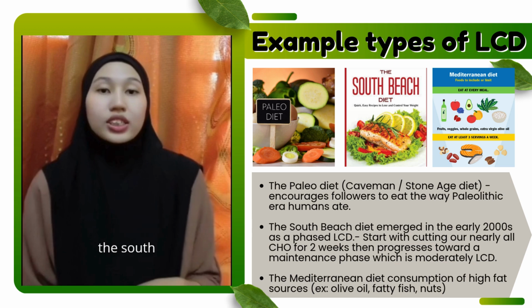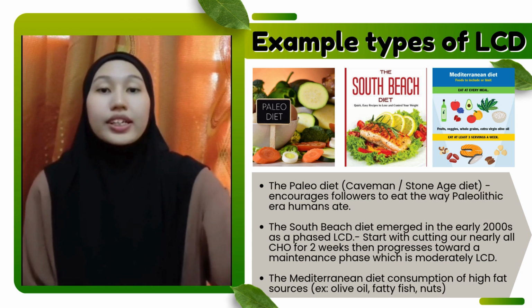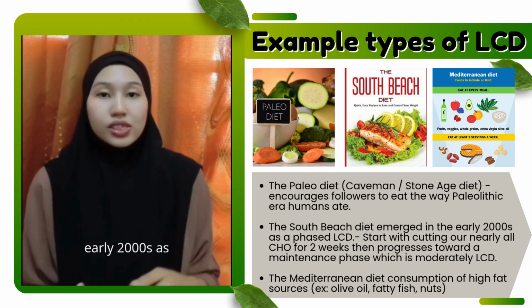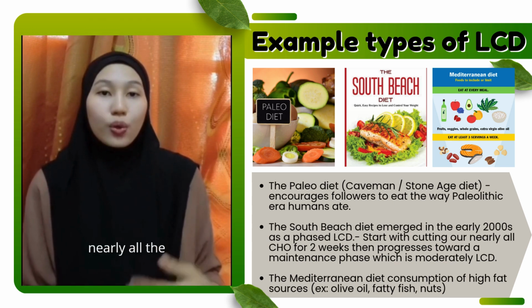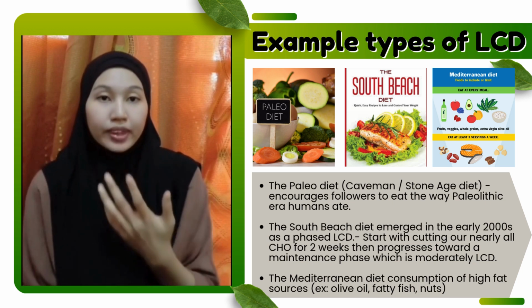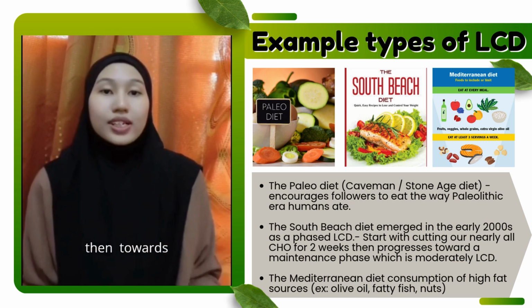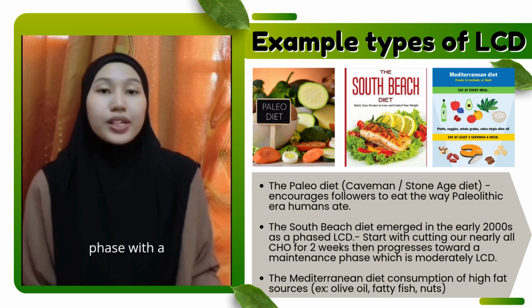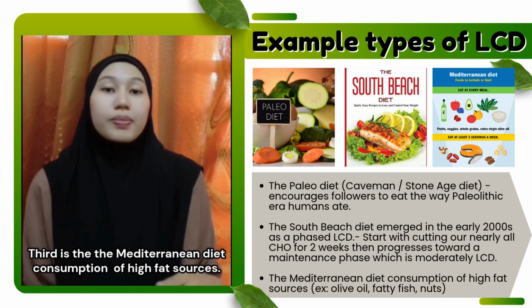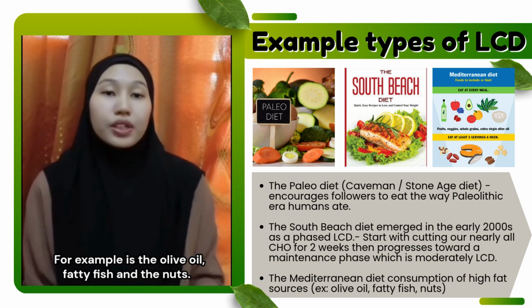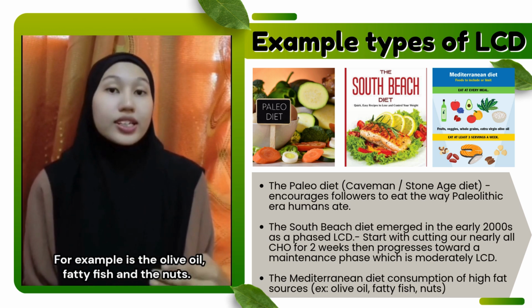Second is the Atkins-style diet, which emerged in the early 2000s as a phased low carbohydrate diet. It starts with cutting out nearly all the carbohydrates for 2 weeks, then progresses toward a maintenance phase with a moderate low carbohydrate intake. Third is the Mediterranean diet, composed of high fat sources, for example olive oil, fatty fish, and nuts.